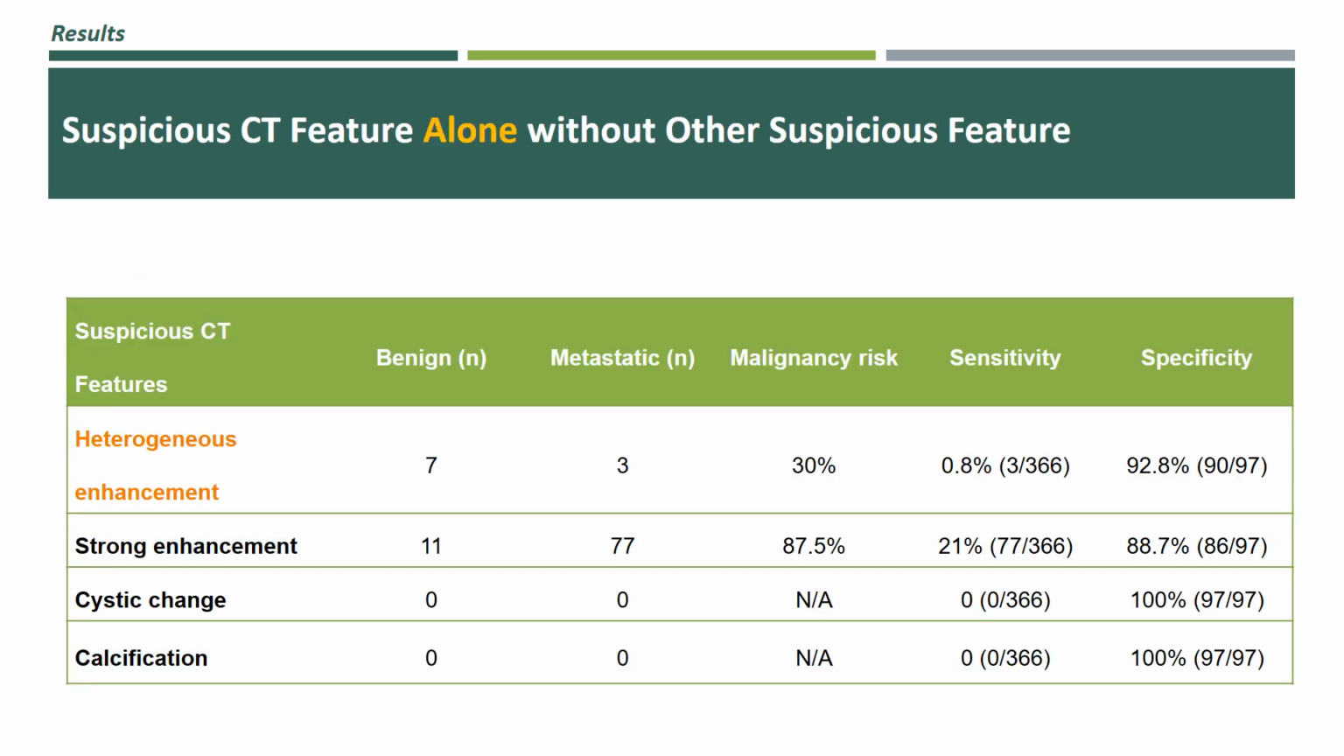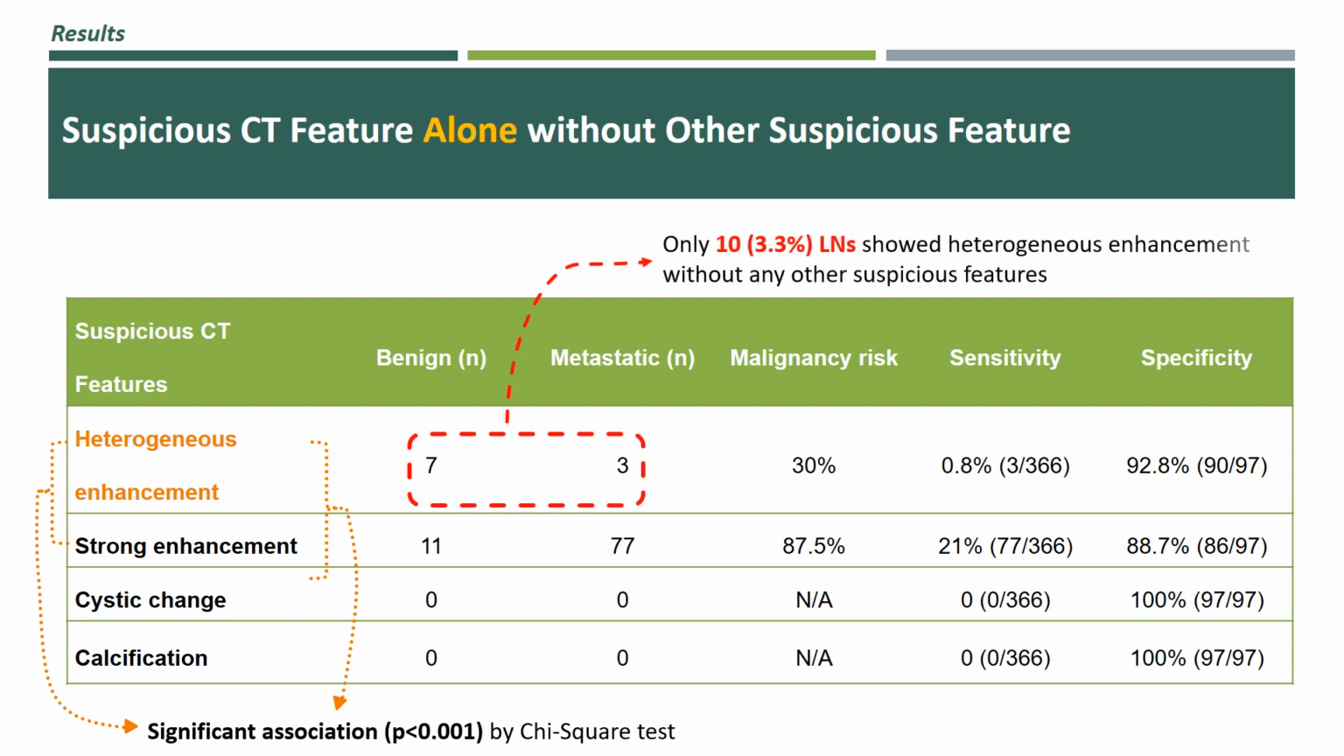This table shows the diagnostic performance of each suspicious feature alone without other suspicious feature. When we investigated the relationship between the CT features, the heterogeneous enhancement was significantly associated with both strong enhancement and cystic change. However, no significant association was found between strong enhancement and cystic change. Only 10 lymph nodes showed heterogeneous enhancement alone without any other suspicious features.